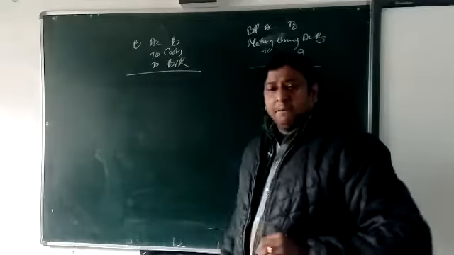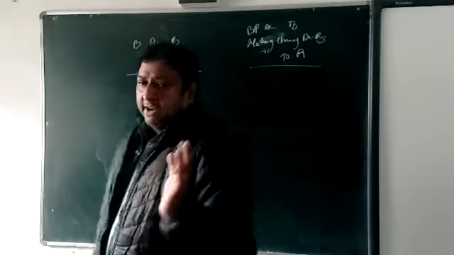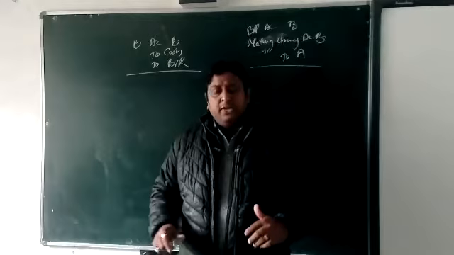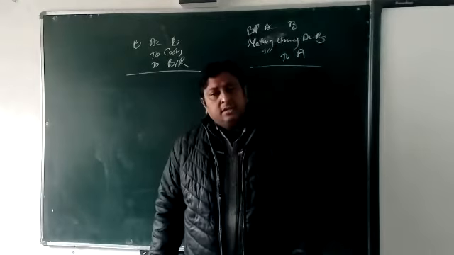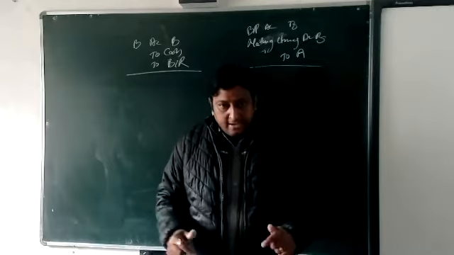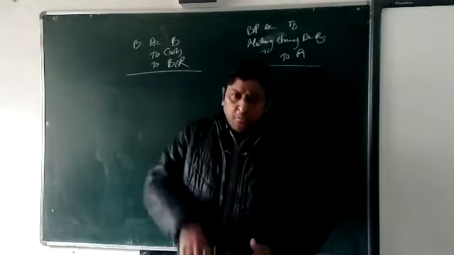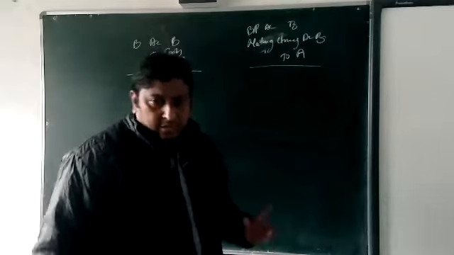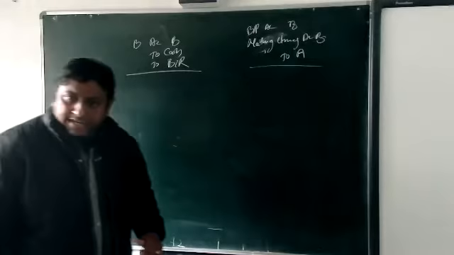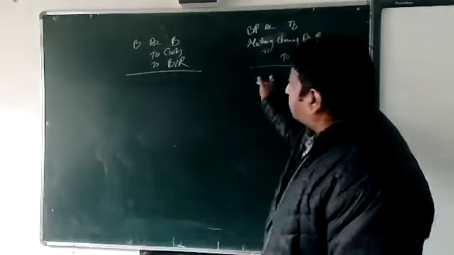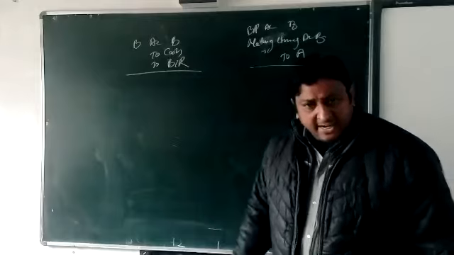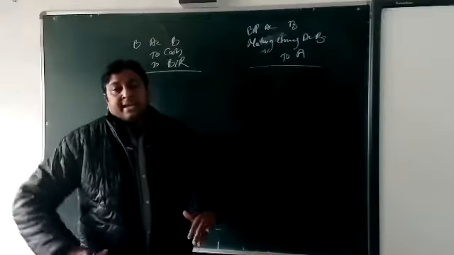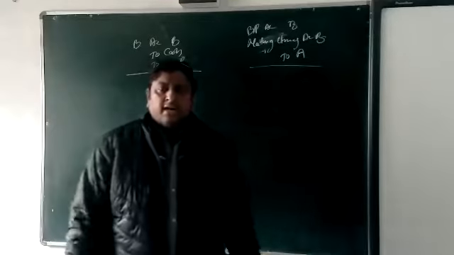Because that amount was not paid by the person, A will tell that you have to pay that money, but B again says that at that time we didn't have any money. So then A will agree to return a new bill, and for this new bill we are going to do some more entries. Okay, beta? So first we are going to do the entry of dishonor. By this, the bill will be cancelled, finished. Then we are going to write the new bill, and for the new bill we are going to do the new entries.